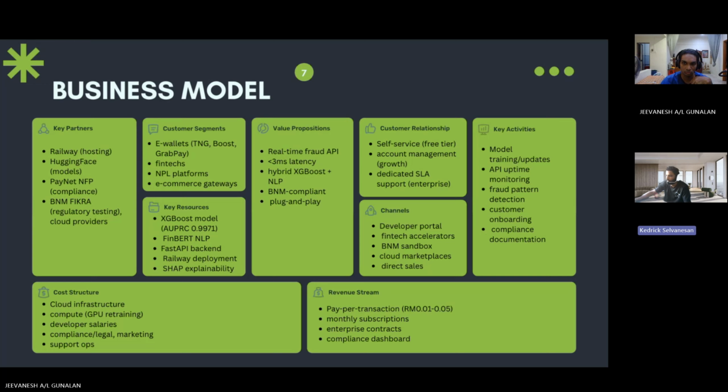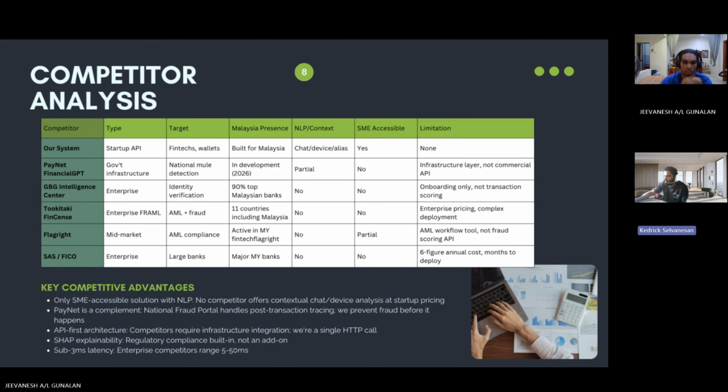As for customer relationships, we start with self-service through our free developer tier, then provide account management for growth clients and dedicated SLA support for enterprise. We have four revenue streams: pay per transaction, monthly subscriptions, enterprise contracts with annual SLAs, and finally compliance dashboard subscriptions. Our key resources are our trained XGBoost model and FinBERT NLP pipeline with FastAPI backend, as explained by Jiva earlier. The key activities are model training and updates, API uptime monitoring, fraud pattern detection, customer onboarding, and compliance documentation.